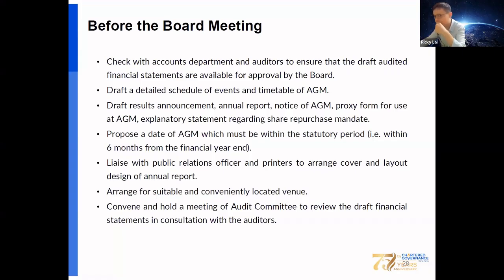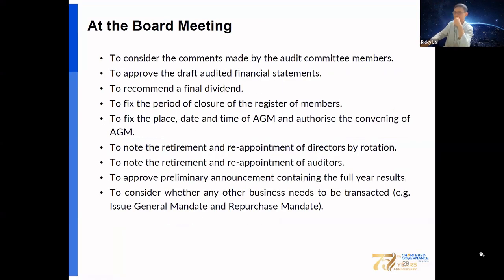Then convene and hold an audit committee meeting to review the draft financial statements in consultation with the auditors.